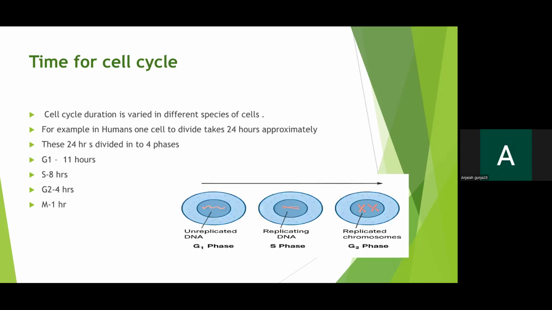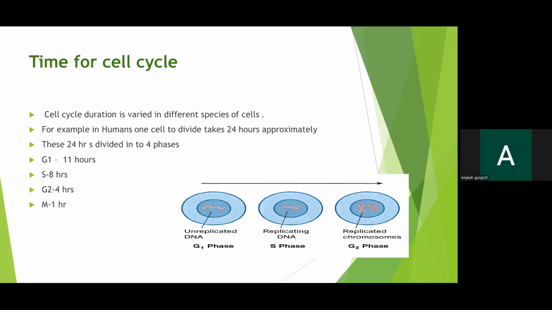So coming to cell cycle phases, how much time do they take during the cell cycle? Cell cycle duration varies in different species of cells. Different species will have different time periods. For example, here I'm taking the example of a human cell dividing in laboratory conditions. It will take approximately 24 hours to divide one cell into two new daughter cells.